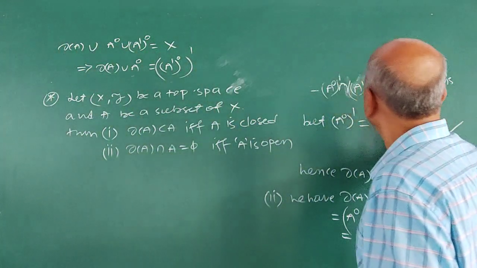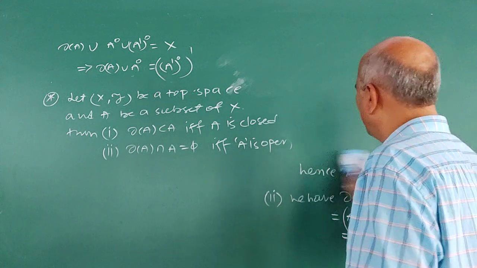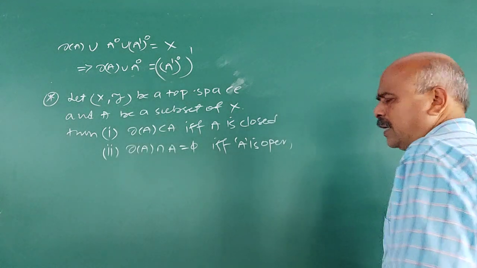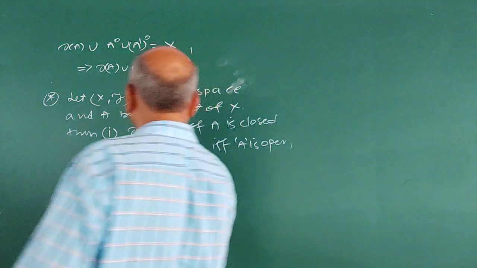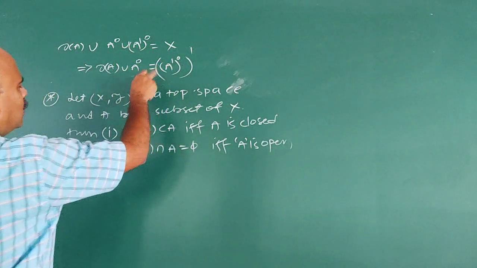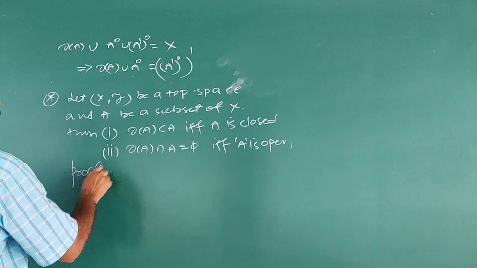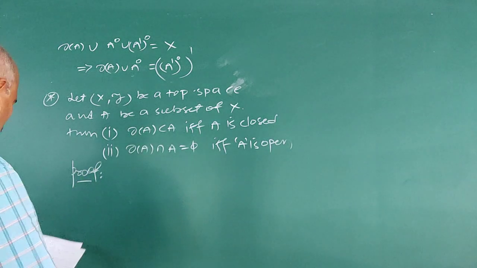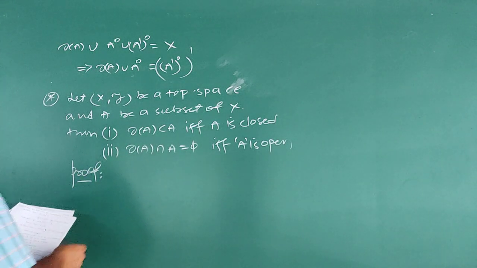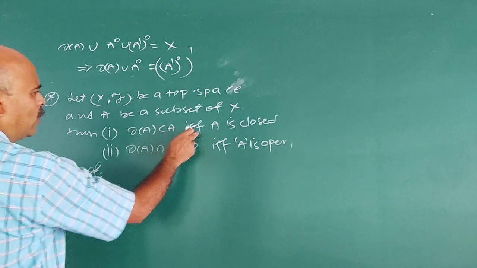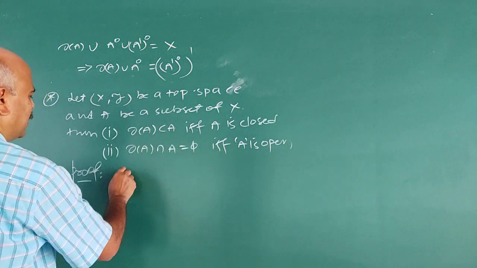Again, the proof depends on what the boundary is, what the interior is, what the exterior is, and the closure. Sometimes closure is also involved here. Proof of the first one. What is the first one? Boundary of A is contained in A if and only if A is closed. Again, two parts are there.